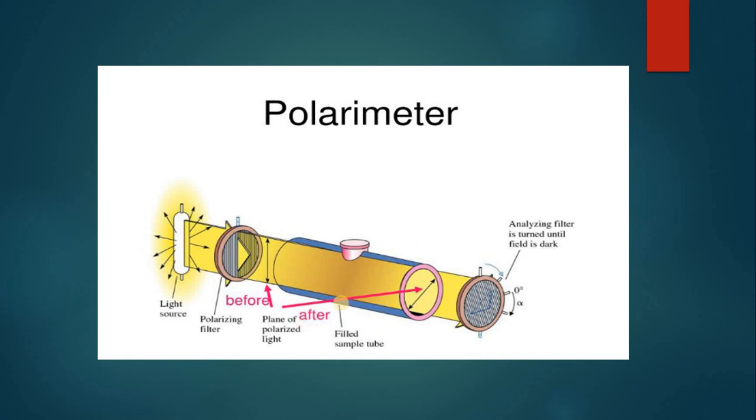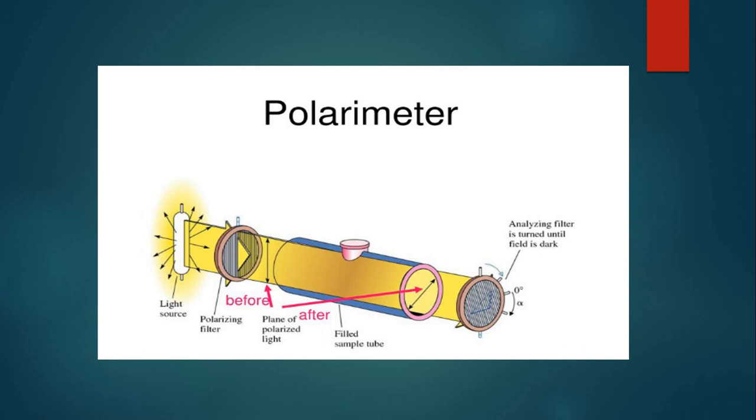Such compounds, which change the path of light in either direction, clockwise or anti-clockwise, are called optically active compounds. Such compounds which rotate the path of light in clockwise direction or anti-clockwise direction are called optical isomers.